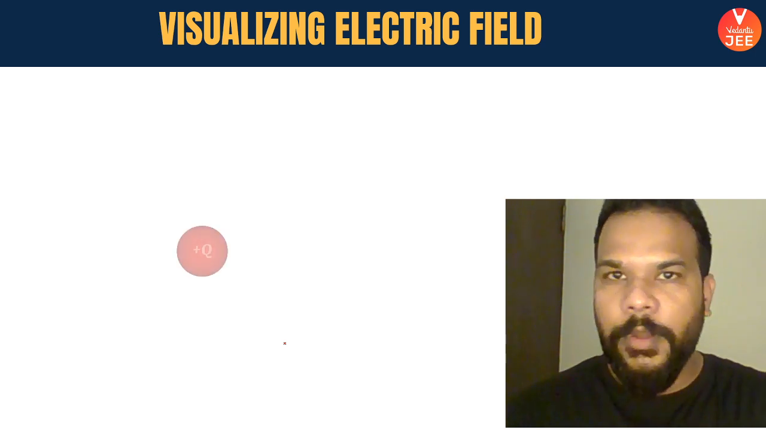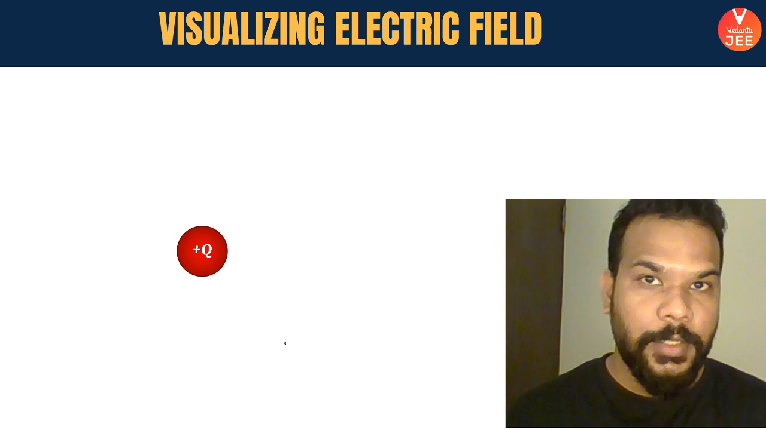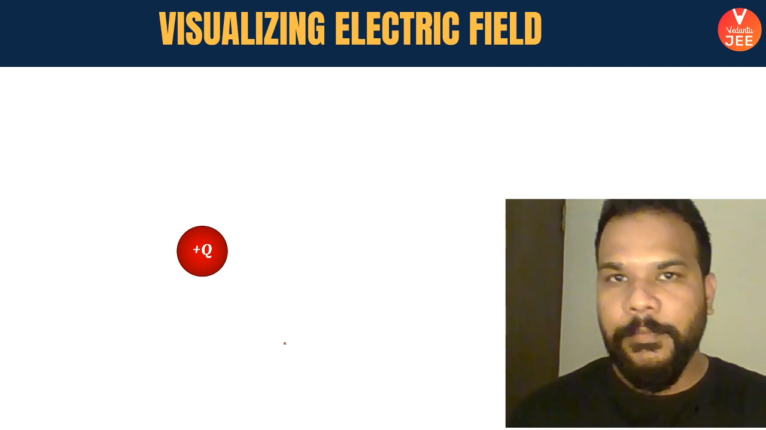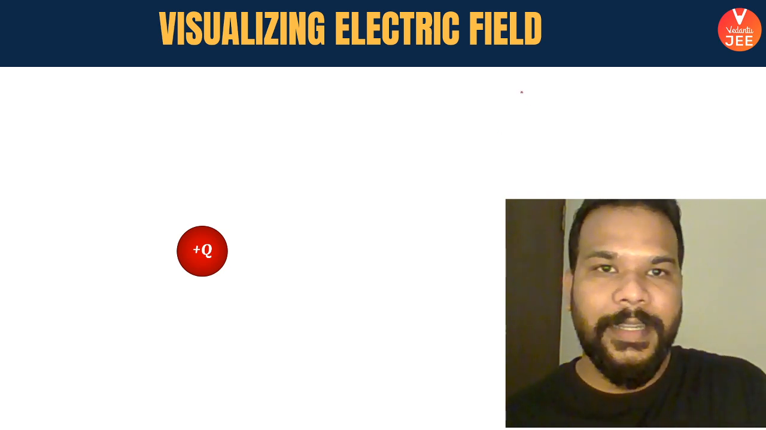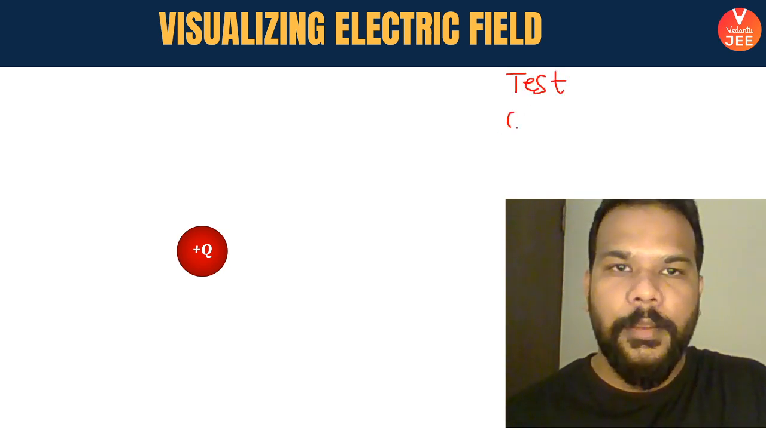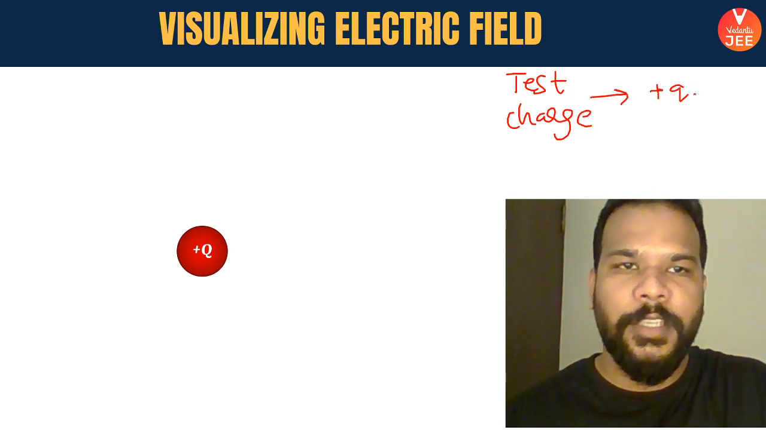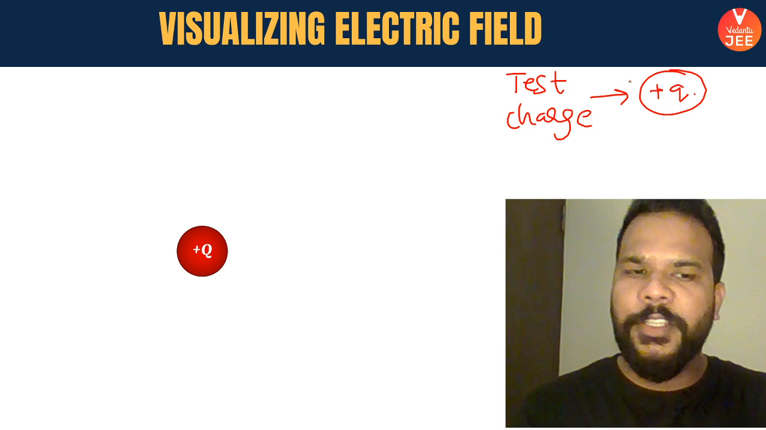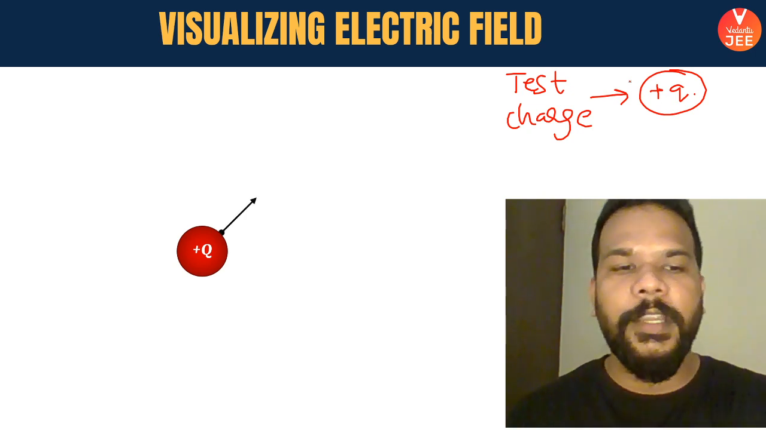Okay. Now, if I want to visualize the electric field direction for a positive charge, let's try to imagine that I bring a test charge. What is a test charge, guys? Remember, what is a test charge? A test charge is going to be a small plus q charge. Okay. And what we are going to do is bring it in the close vicinity of this charge.